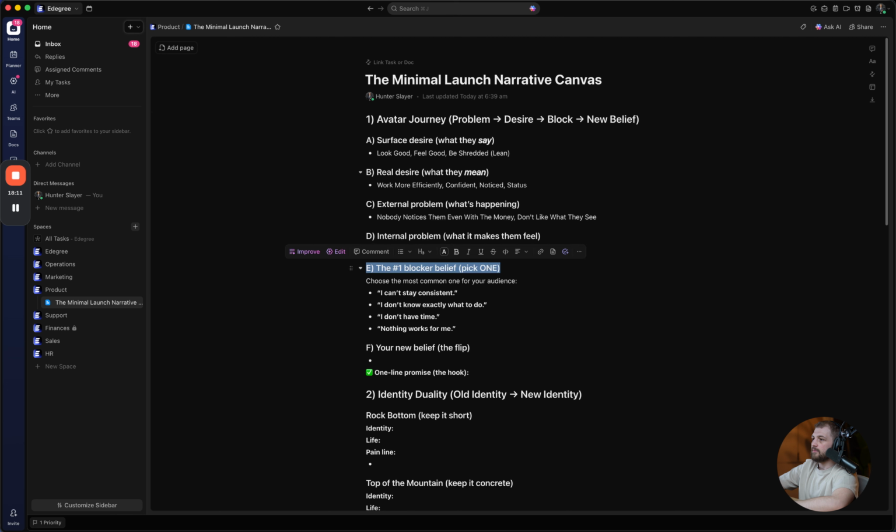Now, the number one blocker belief. I have a couple here. I can't stay consistent. I don't know exactly what to do. I don't have the time, which is honestly the one we'll most likely go with. And nothing works for me. So I think "I don't have the time" is perfect. They don't believe that they have the time to do it.